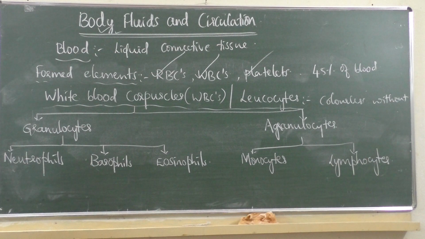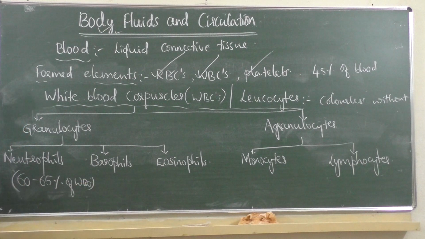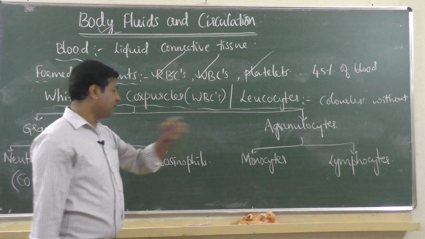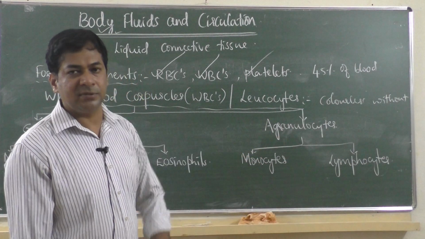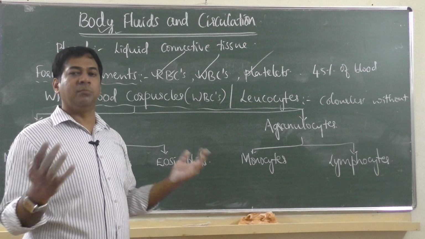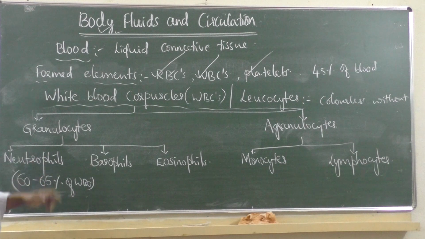Neutrophils are most abundant. 60 to 65% of WBC contains neutrophils. Out of these 5 types, neutrophils, basophils, eosinophils, monocytes, lymphocytes, the one present in most abundant number, in large quantity, is neutrophils.